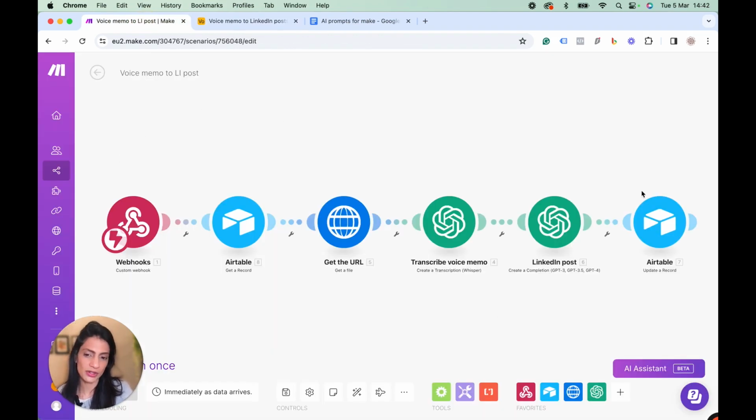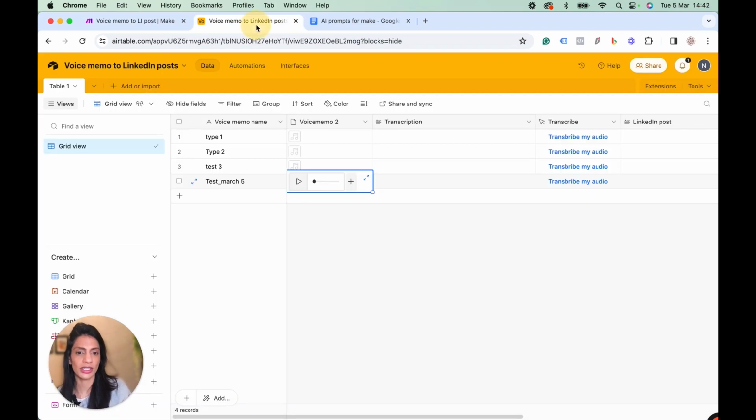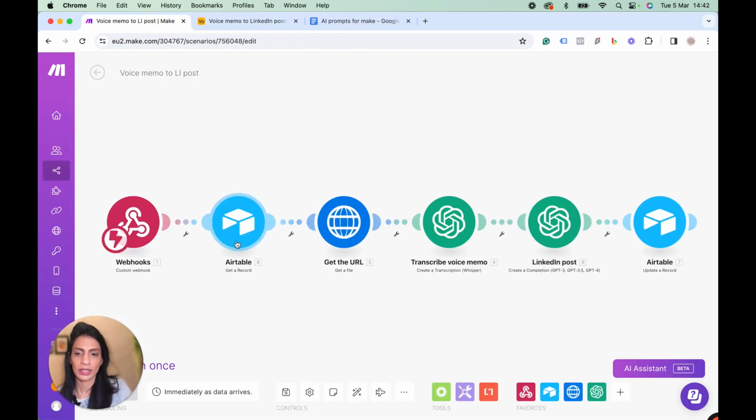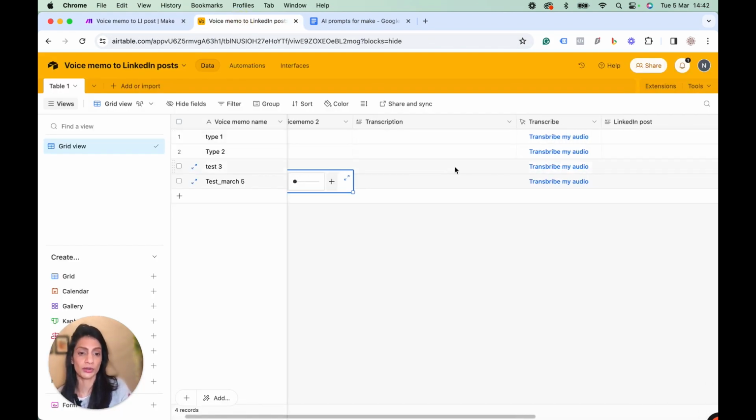This is the super simple make scenario. I have a webhook that gets triggered every time somebody clicks on this button. That's the Airtable module to get the record. This is the module used to extract the URL, because if you don't use this module, OpenAI will not be able to use your audio clip. So we have that. And then this module is for transcribing the voice memo. This module is for creating the LinkedIn post. I'm using GPT-4 for that, and I'll show you the exact prompt and a few other settings. And this Airtable module is for then updating these two columns with the transcription and the LinkedIn post.